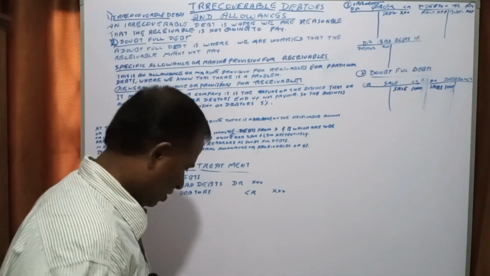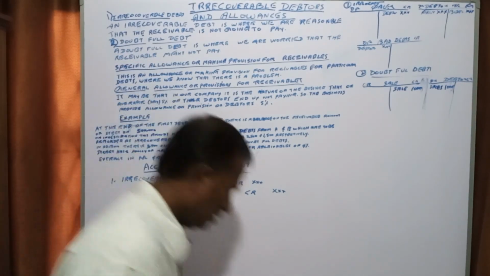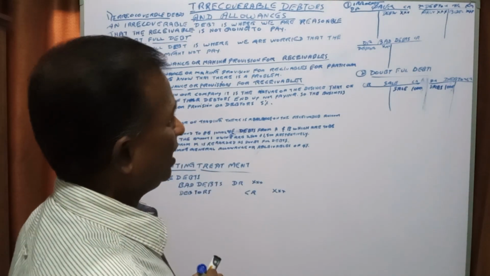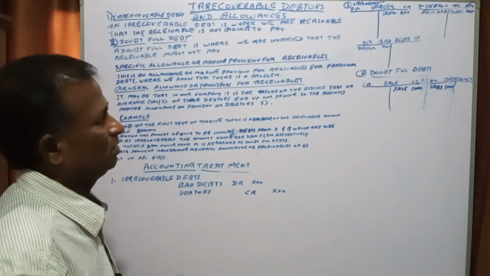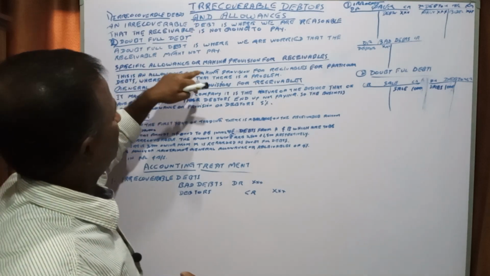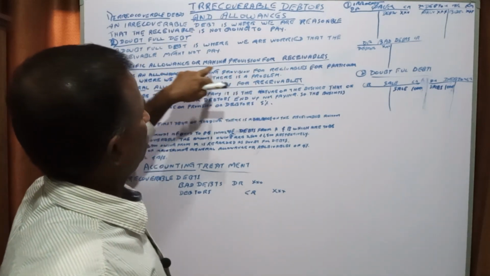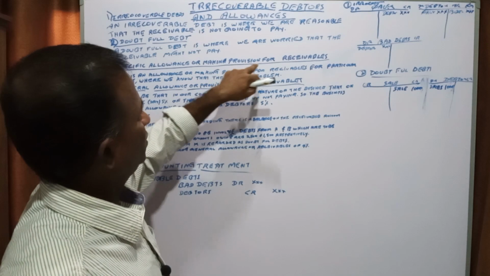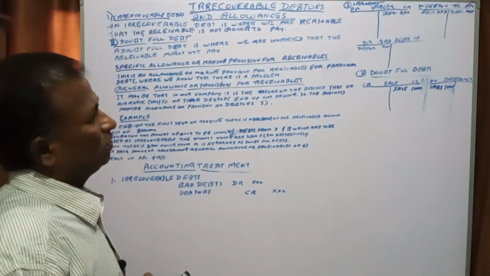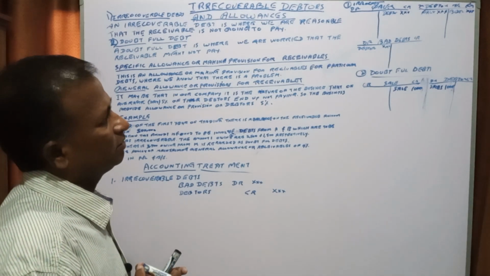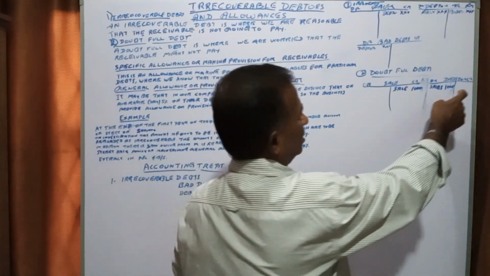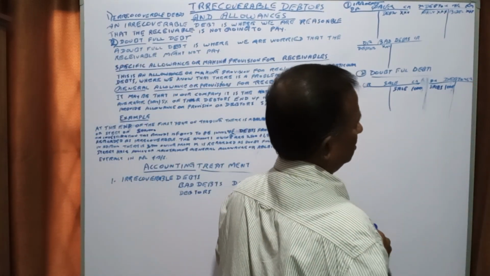Out of this 1000, the person who is not going to pay owes 100 rupees. He is the person not going to pay, so his specific account is going to be making provisions for receivables.